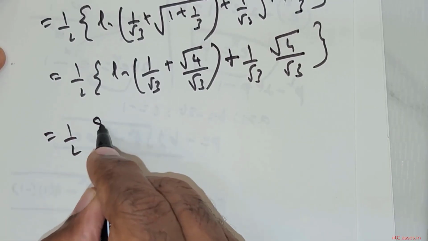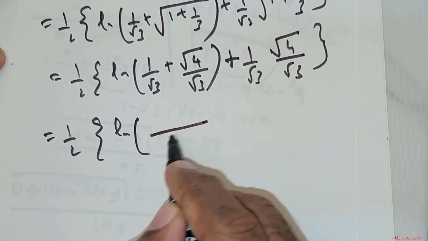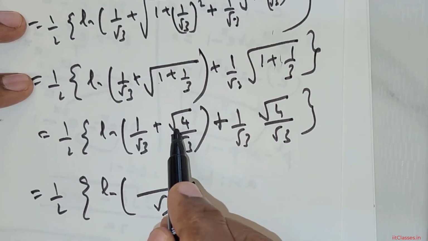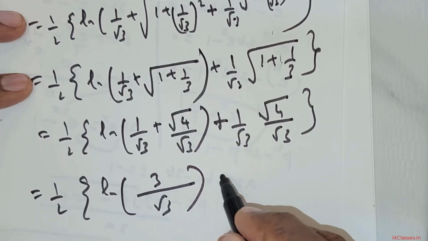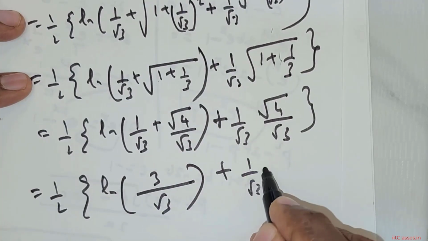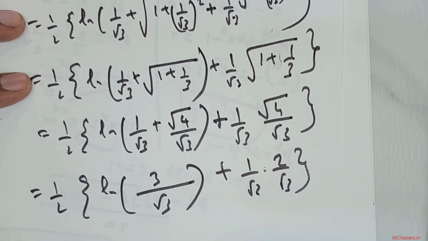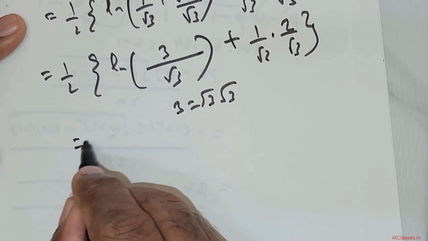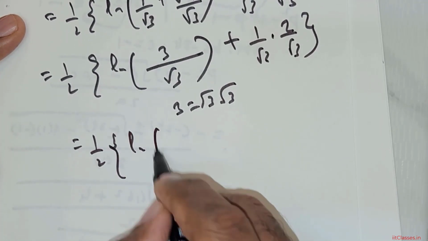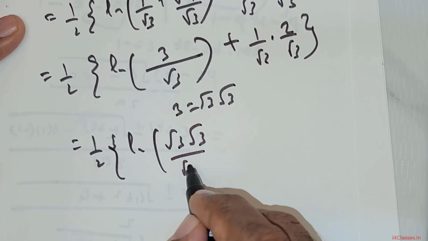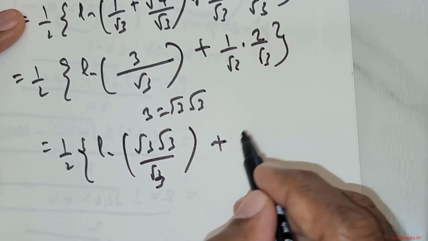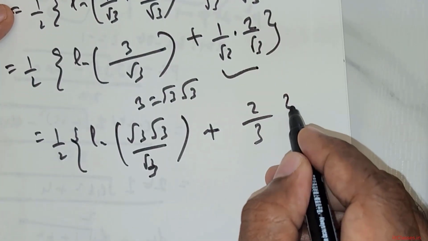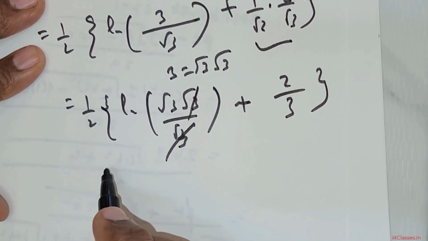So this is equal to 1 over 2 times ln of, I take root of 3 as the LCM. 1 plus root of 4 is 2. So that's going to be 3 there, and 1 over root 3 times 2 over root 3. This is what you've got. Now I can write 3 as the root of 3 times the root of 3. So this is going to be 1 over 2 times ln of root of 3 times the root of 3 divided by root of 3 plus 2 over root of 3 times the root of 3. That's going to be 3. So root of 3 gets cancelled.